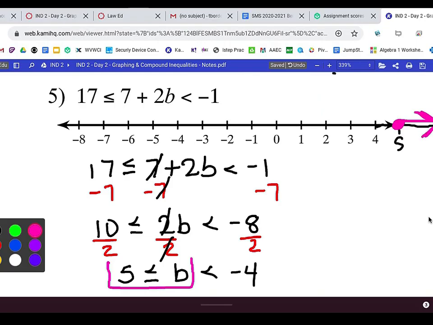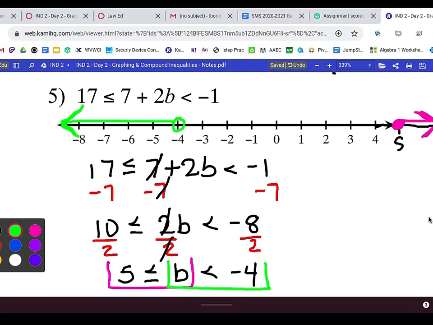Now we're going to look at the b with the other side. So we're going to put this together. And that is at negative 4. And is it going to be open or closed? Open. And it reads all b's less than negative 4. So we go this direction.